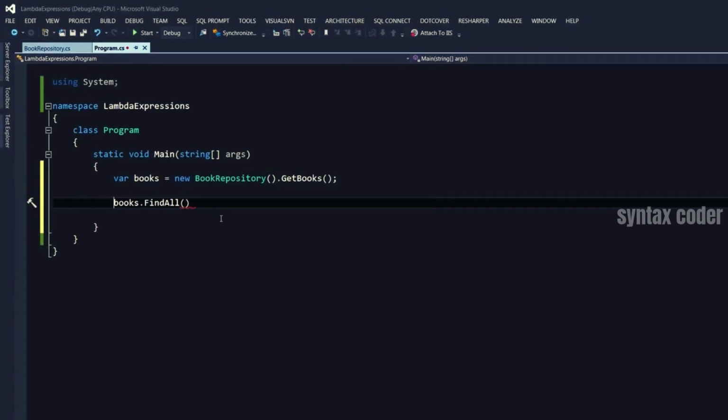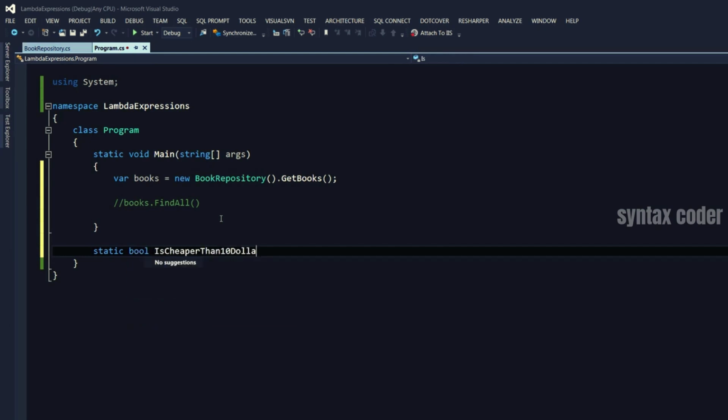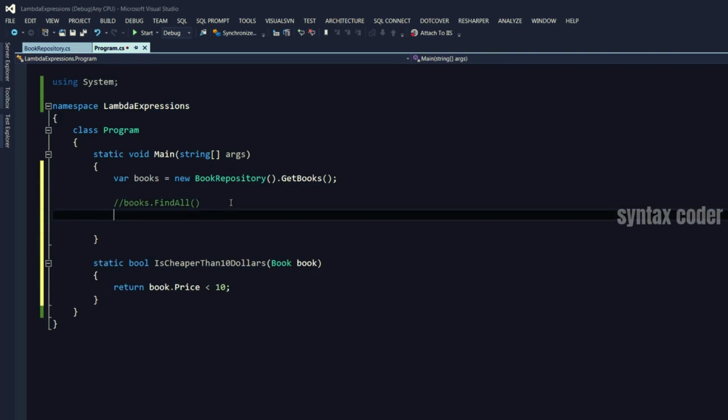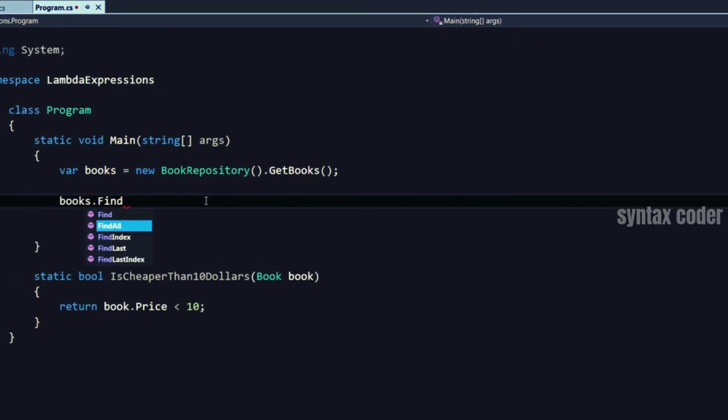Let me show you an example. So I'm going to create a predicate function. Let's call it is cheaper than $10. I pass a book here, and I return true if book.price is less than $10. So this is what we call a predicate method. It gets an object of type book and returns true if a given condition is satisfied. All these find methods here accept a predicate. Look.